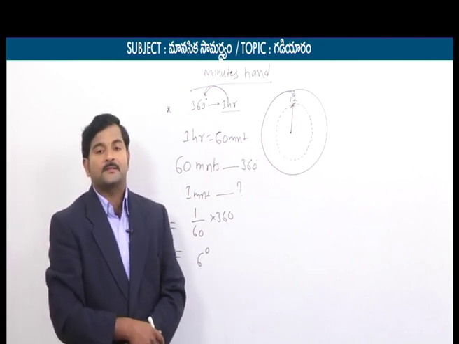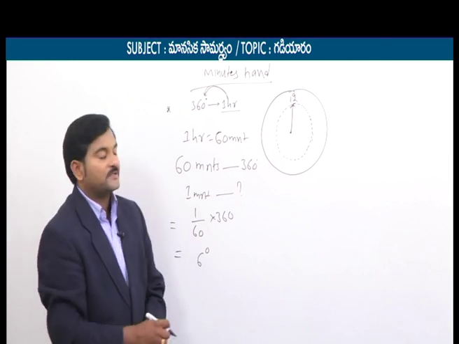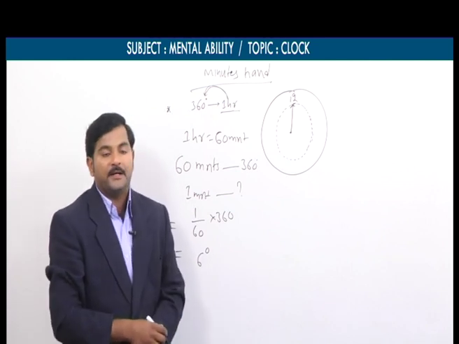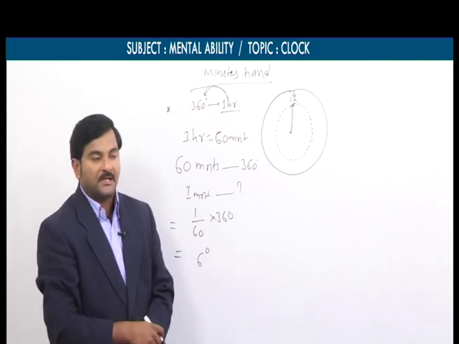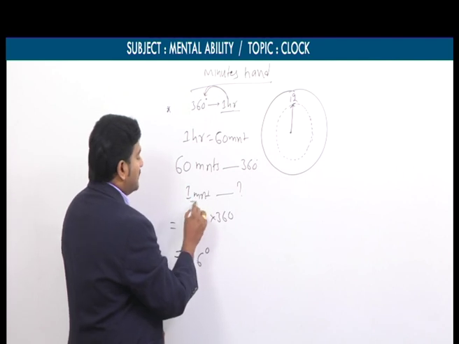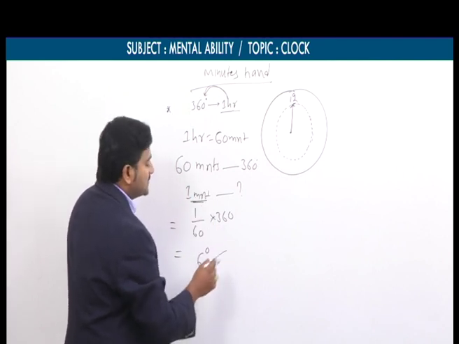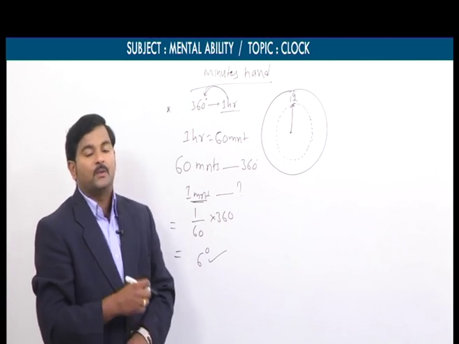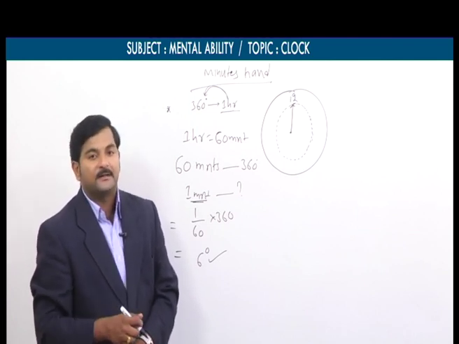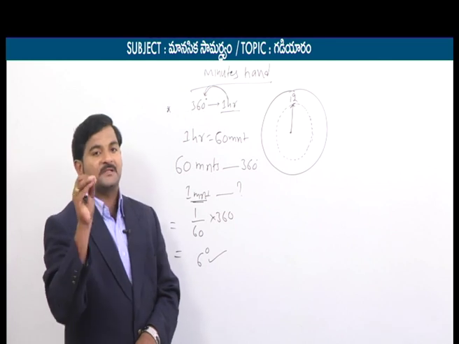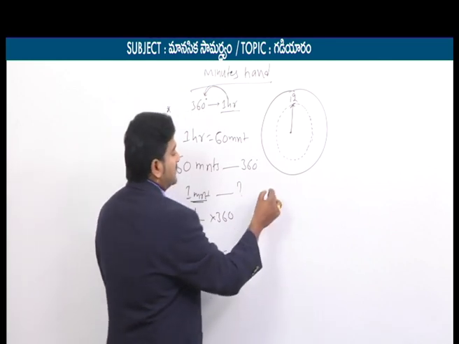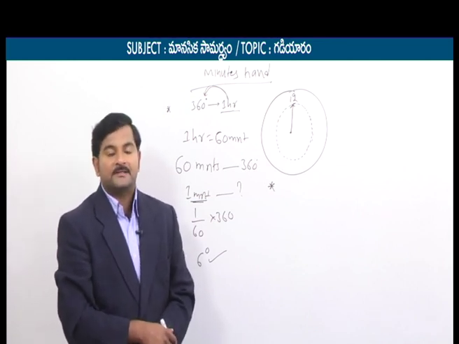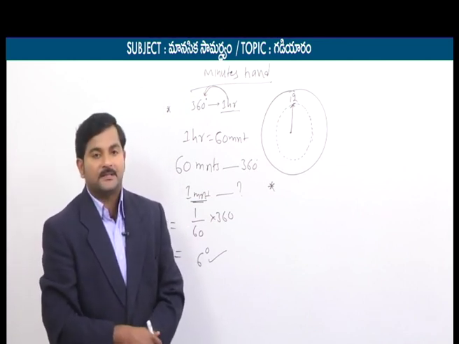So there are 2 points related to the minute hand. The first point is, in the span of 1 hour, the minute hand makes 360 degrees. Similarly, in the span of 1 minute, the minute hand makes 6 degrees. So these are the 5 important points related to the minute hand and hour hand. I need you to focus on these 5 points once again. First point: in the span of 12 hours, the hour hand makes 360 degrees.